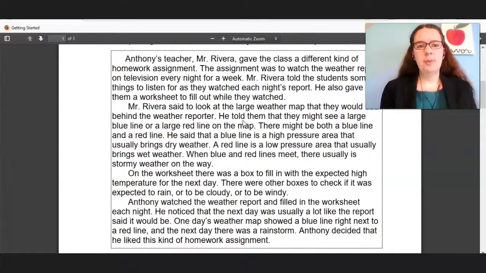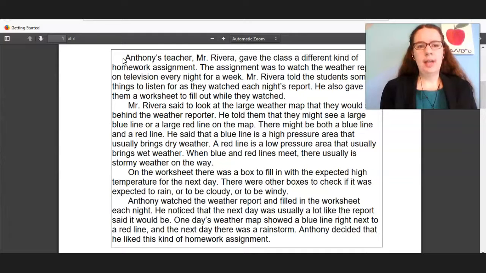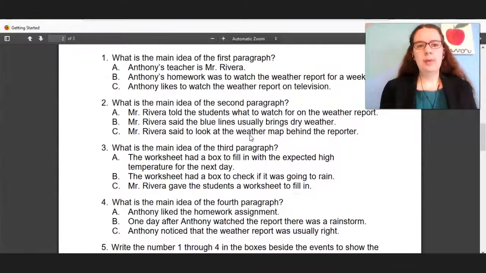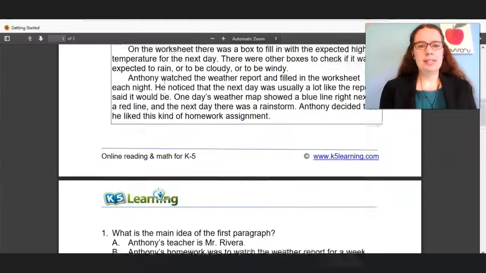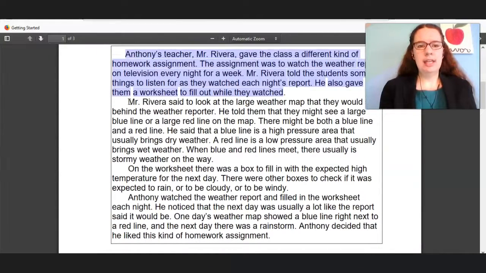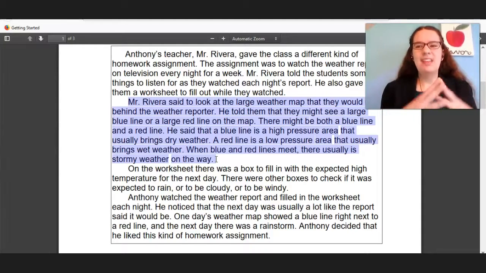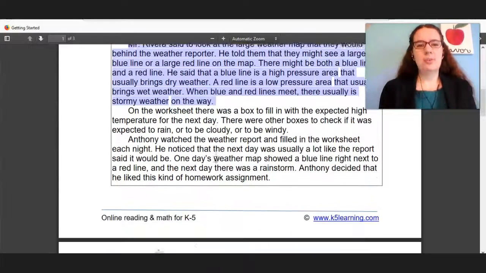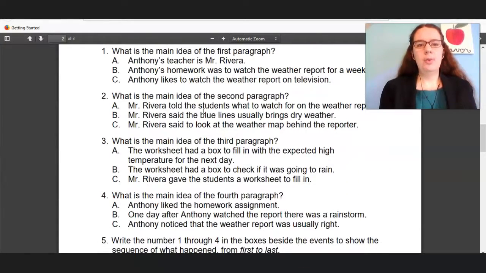So then I have this text right here off of the K5 Learning website that goes through the topic of main idea. And so what we would do is for the we do, I would have this paragraph right here. We would read it as a class, and then we would figure out what is the main idea of this first paragraph. And we would work together. I would have the students do most of the work, different than how I did last time, for them to figure out if it's A, B, or C is the main idea. Then we'd go to the second paragraph right here, where I would have them work in groups. So depending on the size of the group I'm working in, maybe they could be in 2s or 3s to read this and figure out what is the main idea.